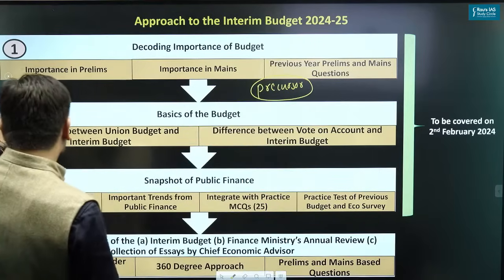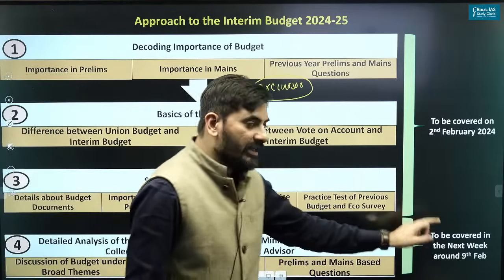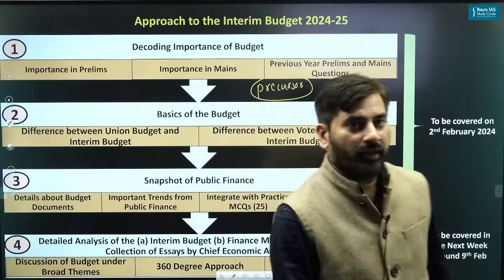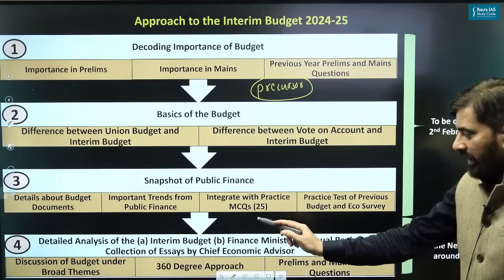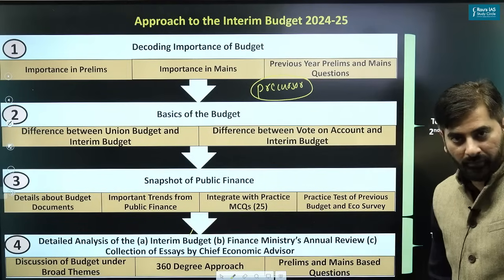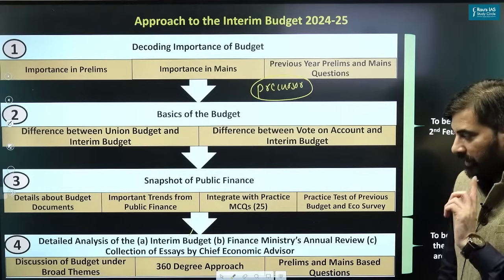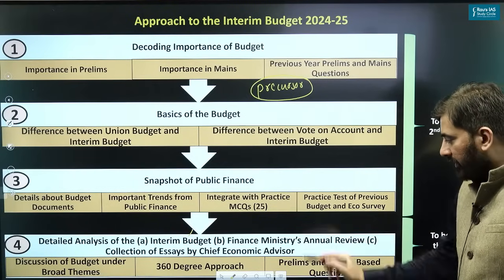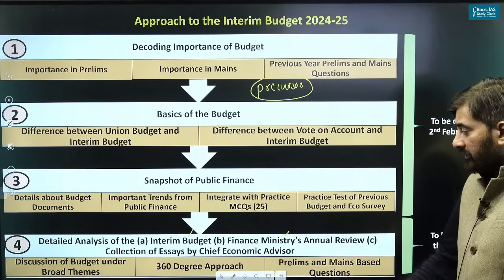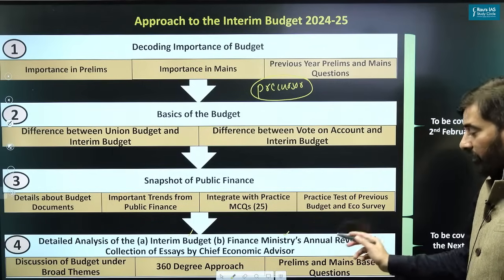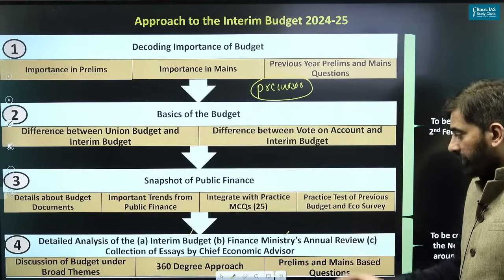As I told you, next week around 9th February, you are going to have a detailed analysis of the interim budget, each thing about it, and not just that. I told you this year there is no economic survey, but there is the finance ministry's annual economic review that we are going to cover.